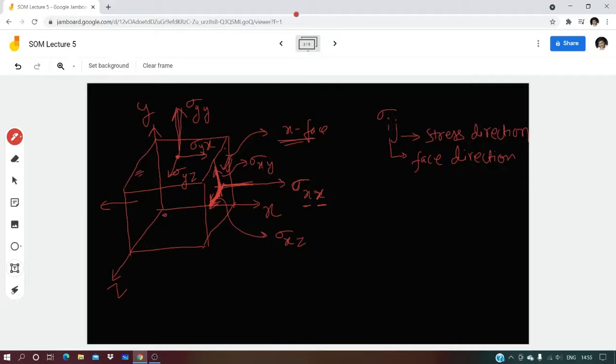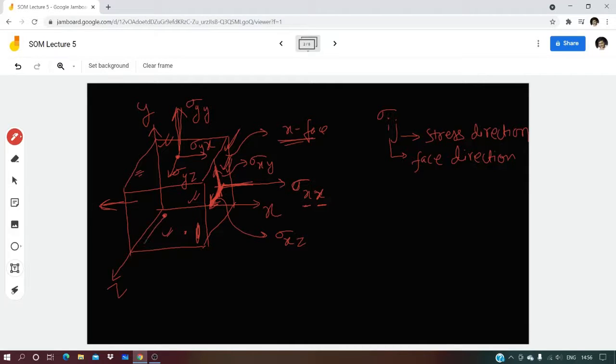I am drawing only on the second face, sixth face and first face. Just opposite to this, in opposite directions, there are forces on face number 4, face number 5 and face number 3 also, in a symmetric way. Now I am talking about face number 1, the front face.